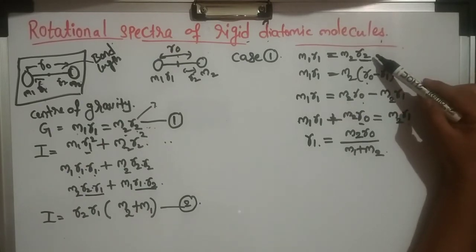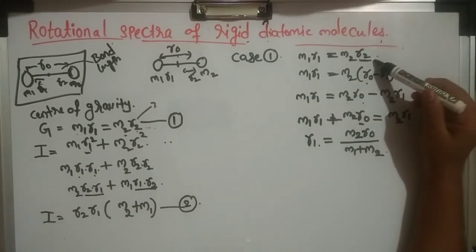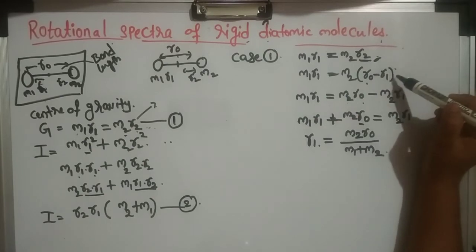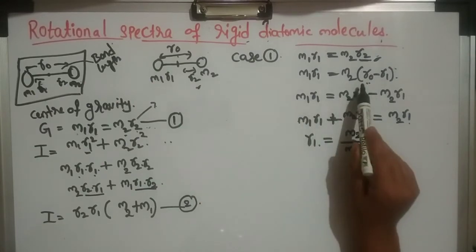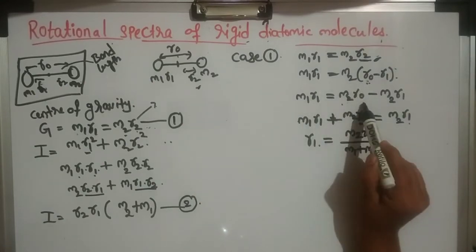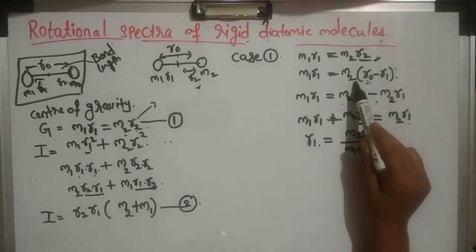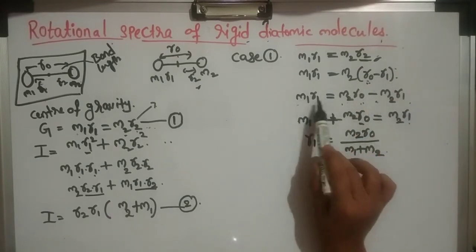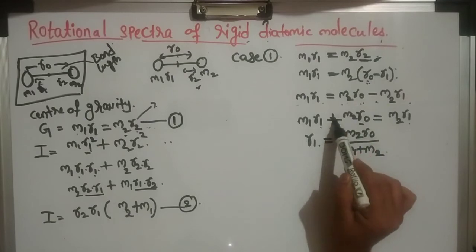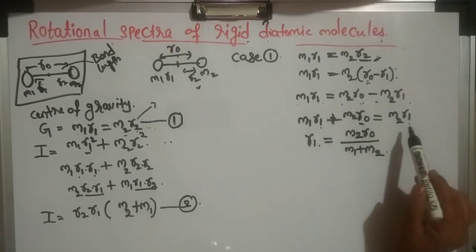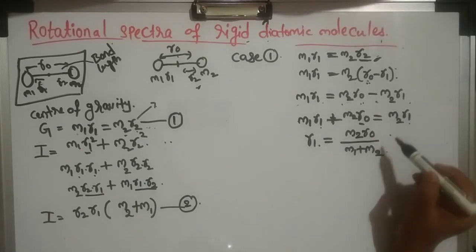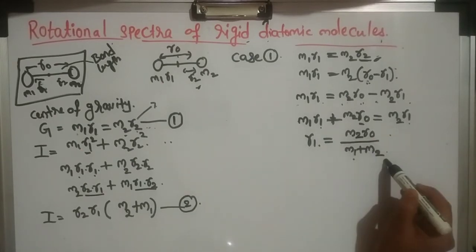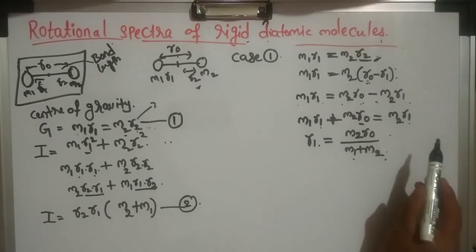We have taken again center of gravity. In that R2 we are rewriting as R0 minus R1 from this figure. Again we multiply M1 into R1 equals M2 into R0 minus R1. We rewrite this equation as it is, and again we get R1 as M2 R0 divided by M1 plus M2. Okay, this is case 1.